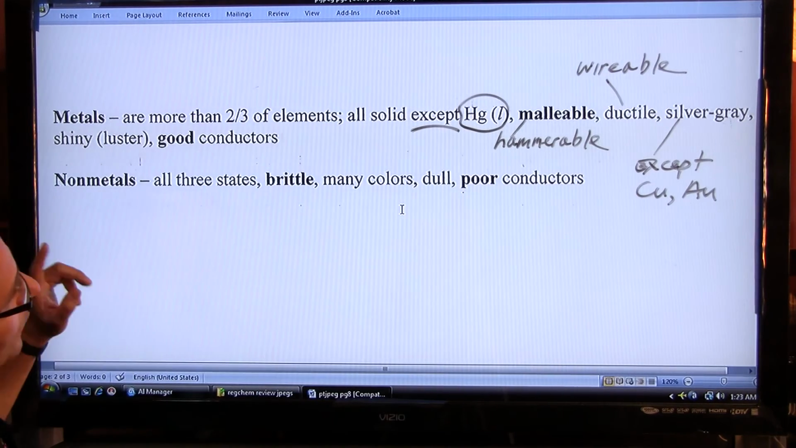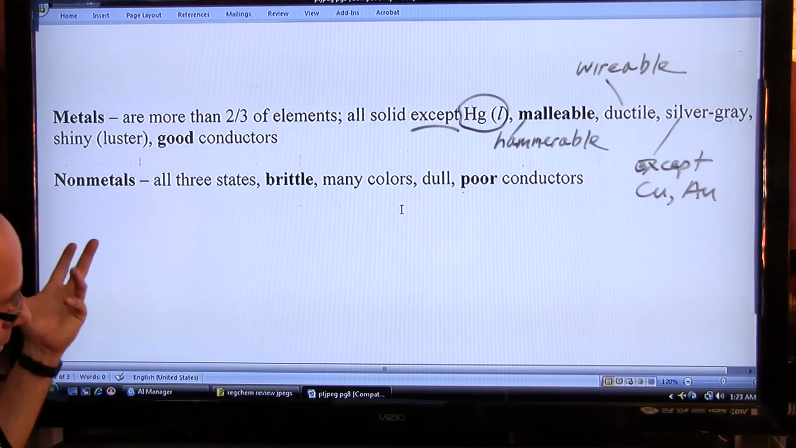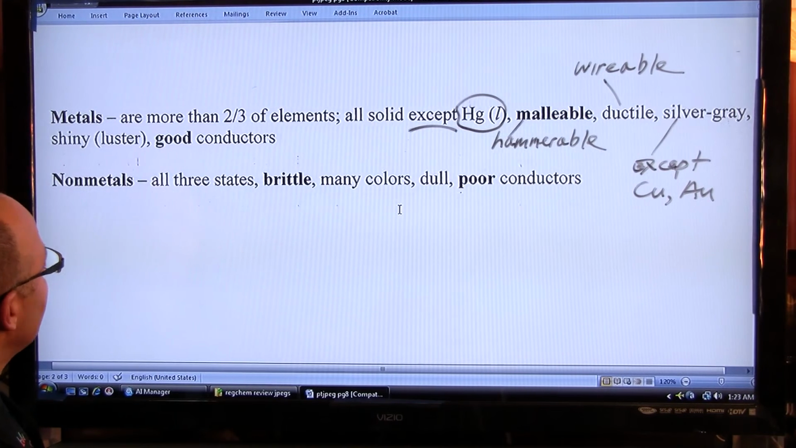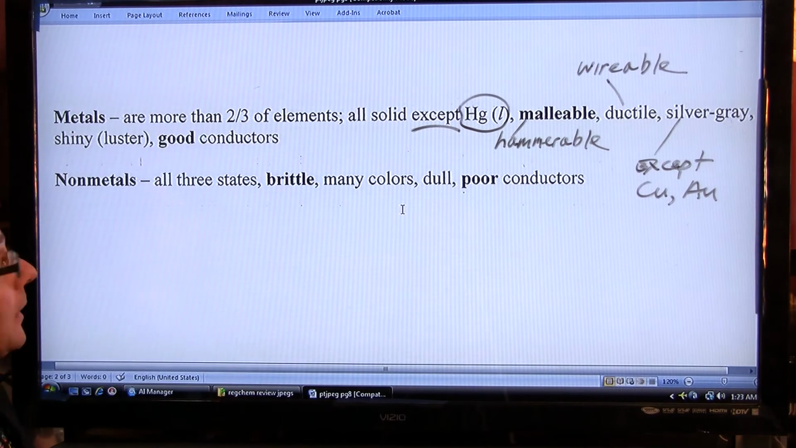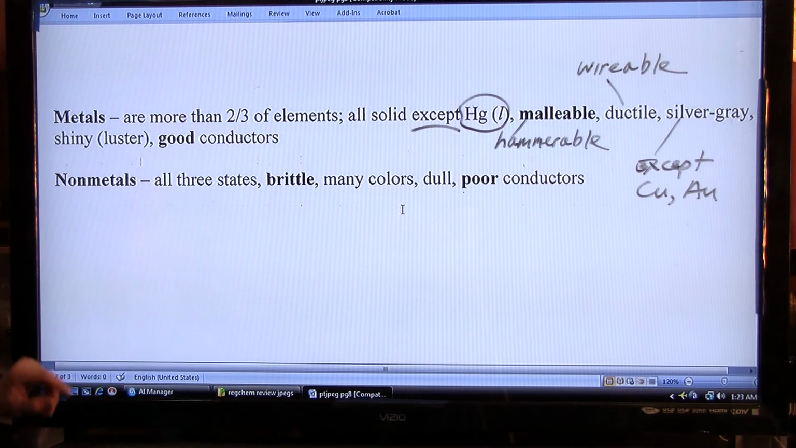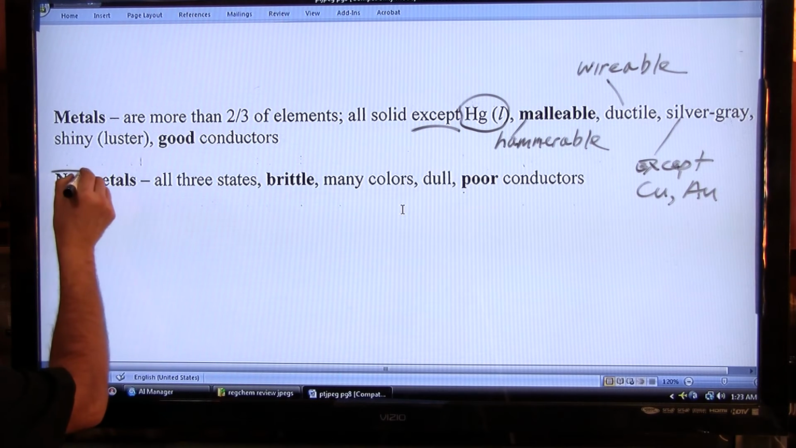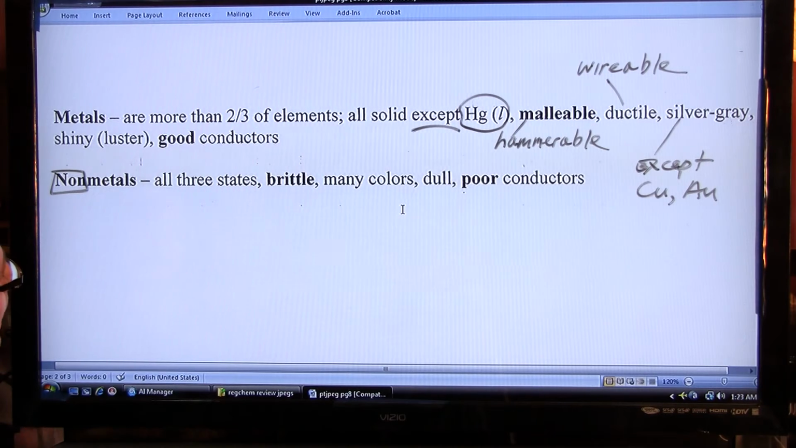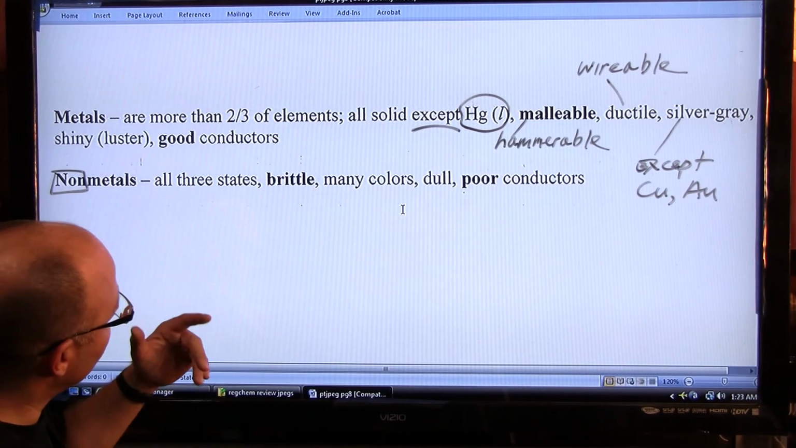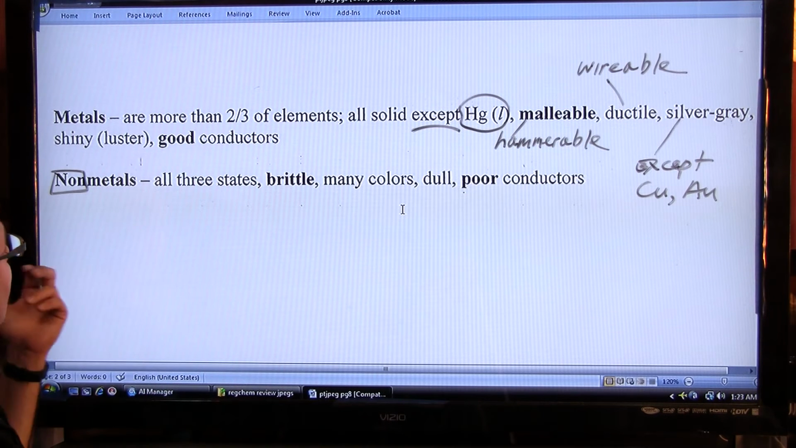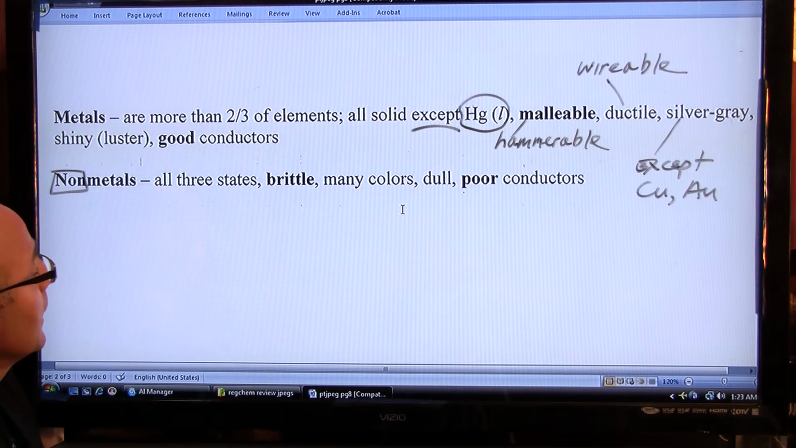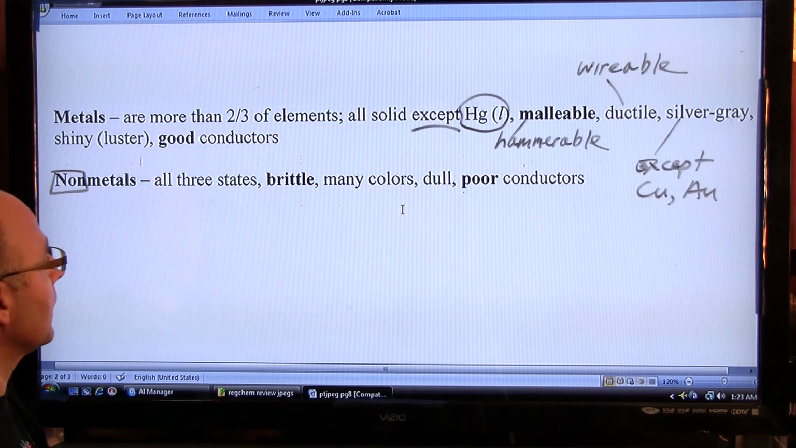And then metals, of course, are shiny or have luster, which is a fancy way of saying that. And they're good conductors of heat and electricity. All right. Non-metals, you can think of them as opposed to metals, are the opposite. You have non-metals in all three states. There are non-metals that are gases, or liquids. Well, there's one that's a liquid, I should say, and the rest are solids.